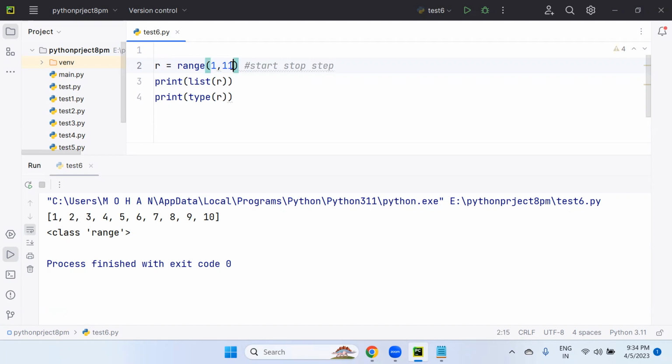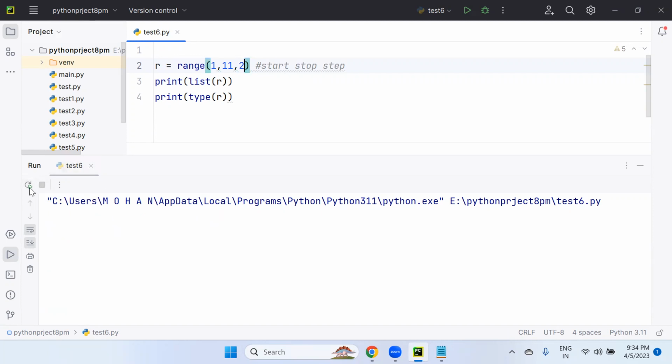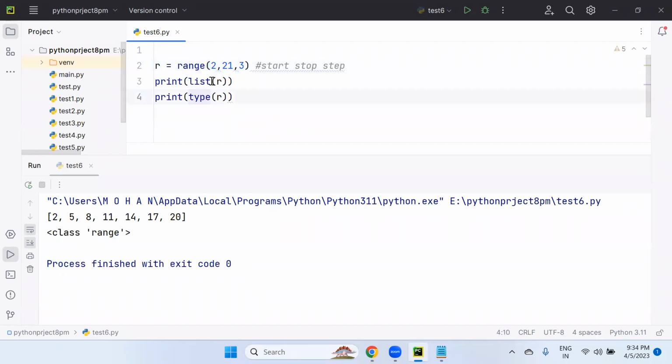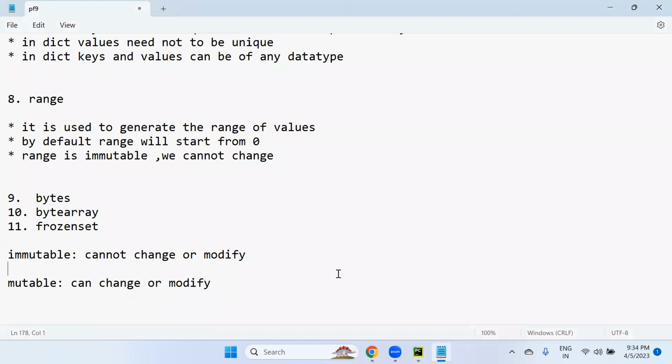The default step is 1 only. It is optional: start, stop, step. The default step is 1. But if I include step 2, then 1 plus 2 is 3, 3 plus 2 is 5, 5 plus 2 is 7, 7 plus 2 is 9, like this. You can start your value from anywhere. I'm starting from 20 onwards, 21 up to here, and step is 3: 2 plus 3, 5 plus 3, 8 plus 3, 11 plus 3, like this. This is the range of values. So directly we cannot view the range of values. We have to convert them into list, tuple or set. So this is the range data structure in Python.